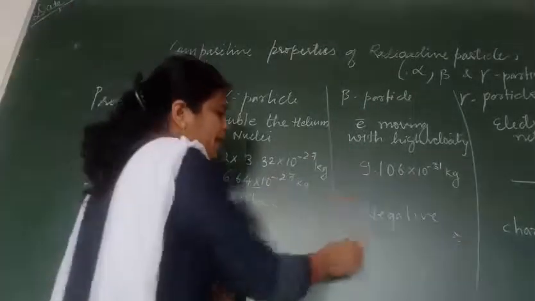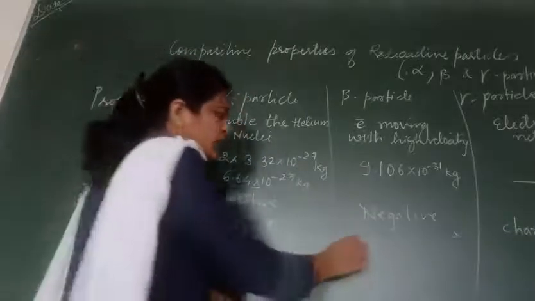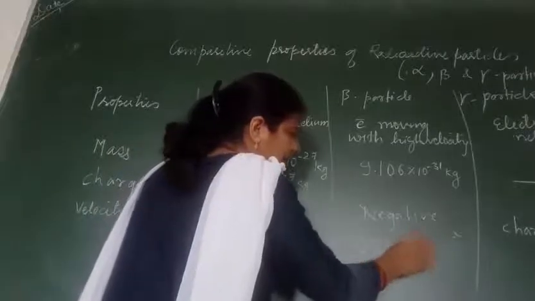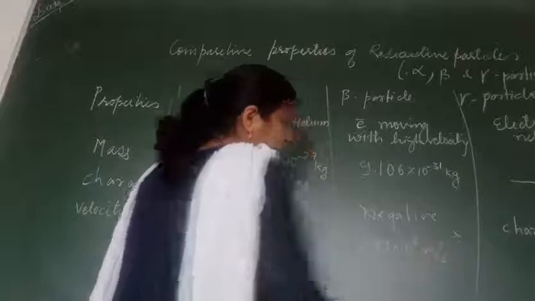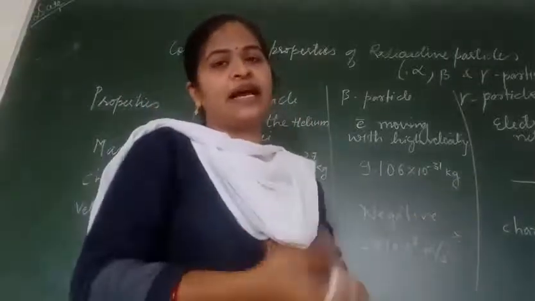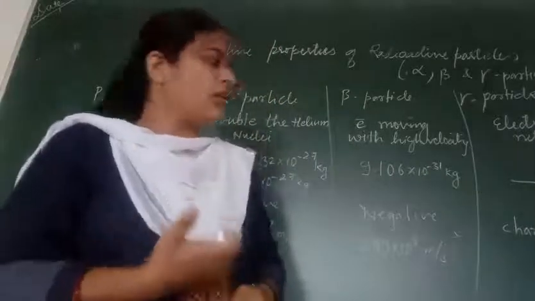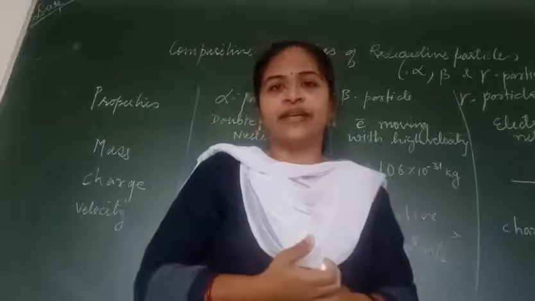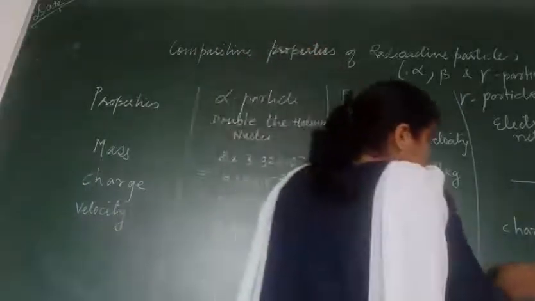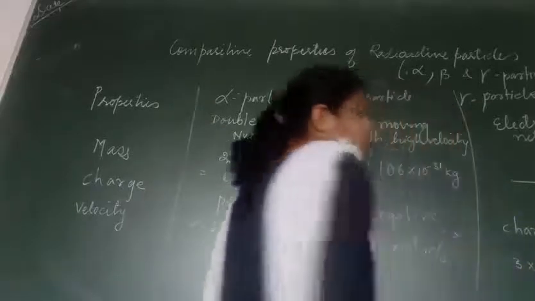Whereas the beta particle is having more velocity than the alpha particle, which was equal to 2.89 into 10 raised to power 8 meter per second. And the third one, gamma particle. As I said, the gamma particle is an electromagnetic wave. So electromagnetic wave is having the speed of light, which is equal to 3 into 10 raised to power 8 meter per second.